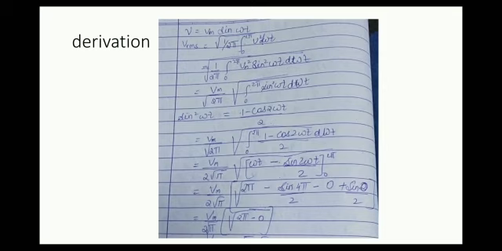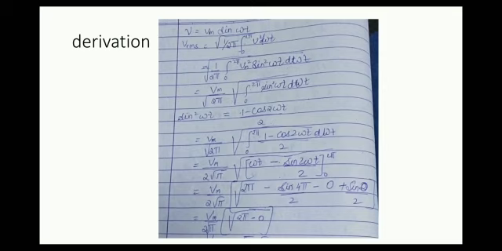Now we are aware that sine squared omega t is nothing but 1 minus cos 2 omega t divided by 2. Substituting this value in the above equation, we get Vm upon root 2 pi under root of integration 0 to 2 pi of 1 minus cos 2 omega t upon 2 into d omega t.